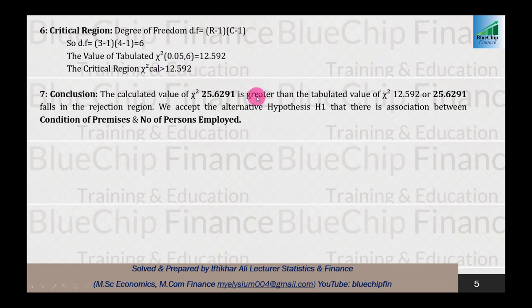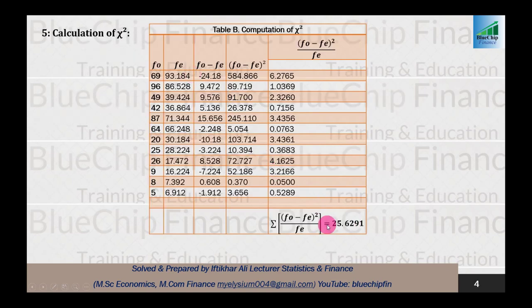If our answer falls in the acceptance region, we should accept the null hypothesis, and if our calculation falls in the rejection region, we should reject our null hypothesis. So our tabulated value is 12.592 and our calculated value of chi-square is 25.6291.